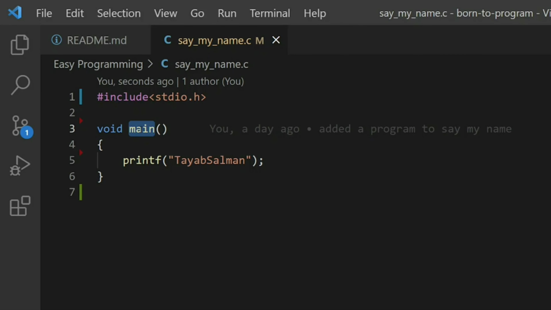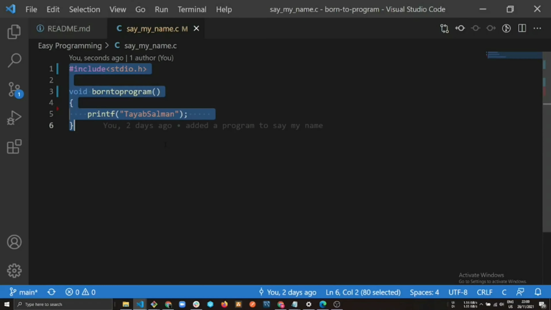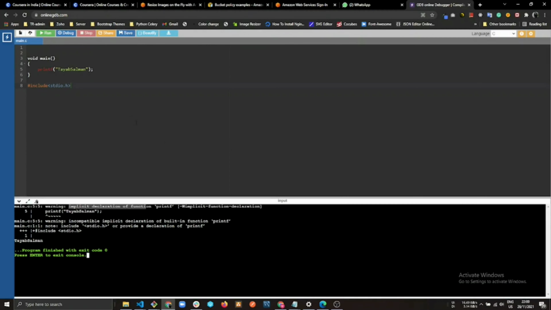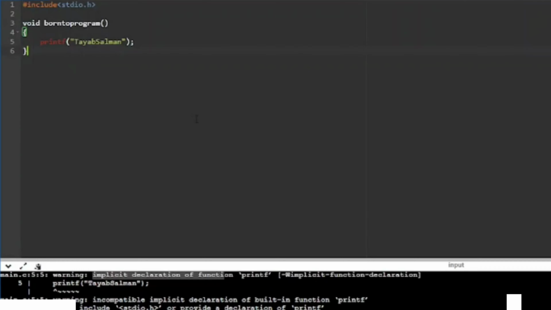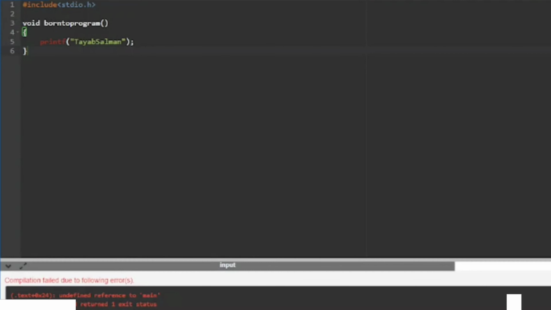So let's change this main to say born to program. Now let's see what our Gupta ji understands by misplacing the main function with some other name. So upon running, here Gupta ji is saying in red, which means Gupta ji is angry. What it's saying is undefined reference to main, which means Gupta ji is not able to find a paragraph with the name main, and hence he is very angry with us and he is not able to do what he has been asked for.